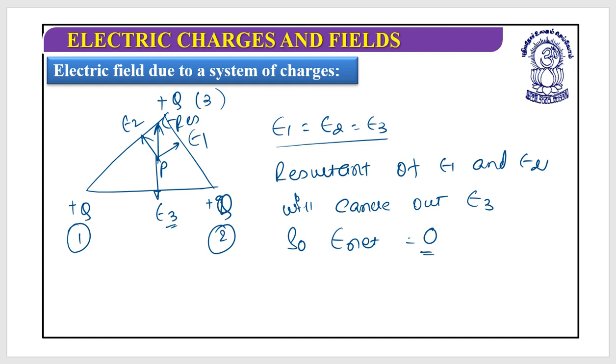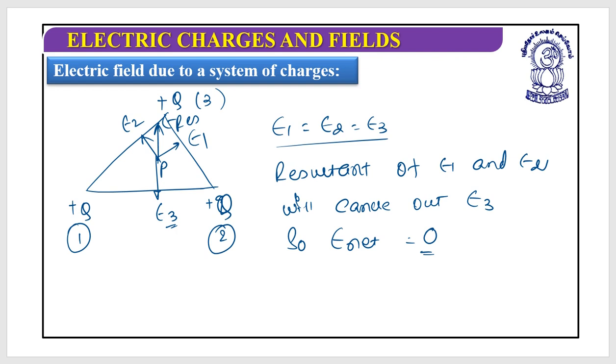When multiple charges are there, what we need to do is calculate the electric field due to each charge. And when I have calculated the electric field due to each charge, I can just add them.